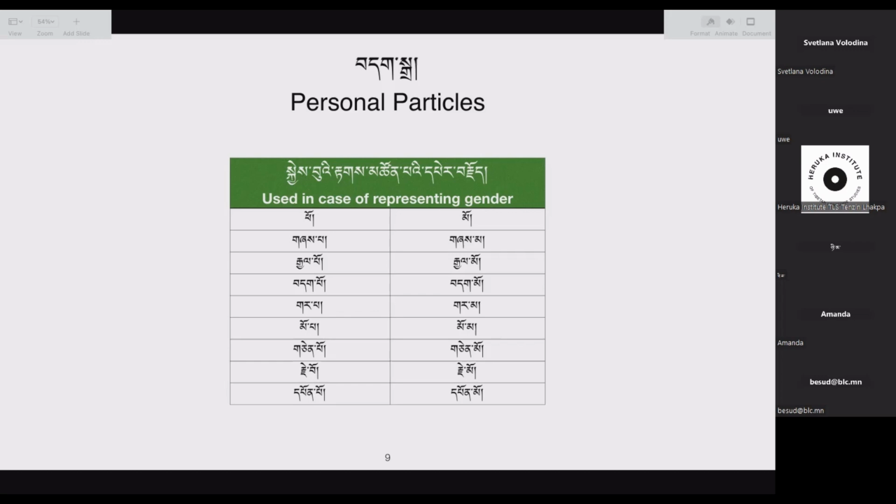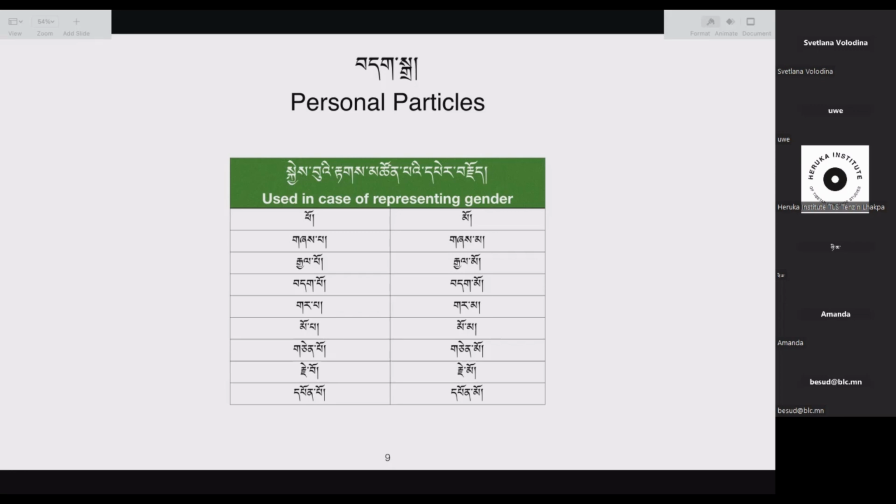So the first term is sheba. The second term is shema. Sheba means singer, male. Shema means singer, female. Second term, gelpo, gelmo. Gelpo, king. Gelmo, queen. It has the first syllable, which is gel. Gel here should be understood as the kingdom. So gelpo means the one who is the ruler of the kingdom.